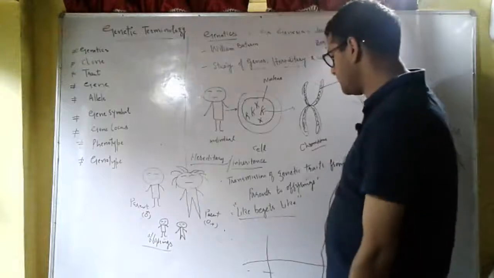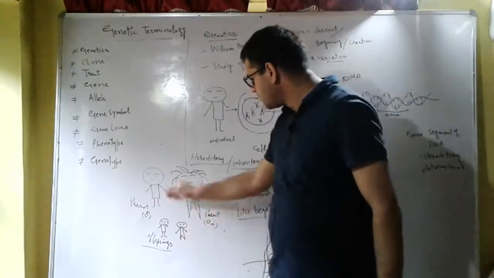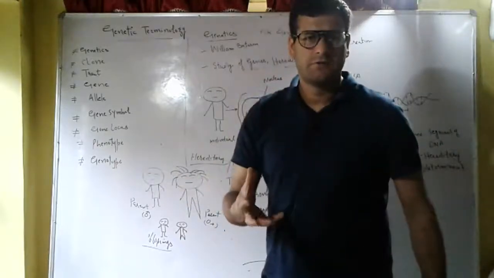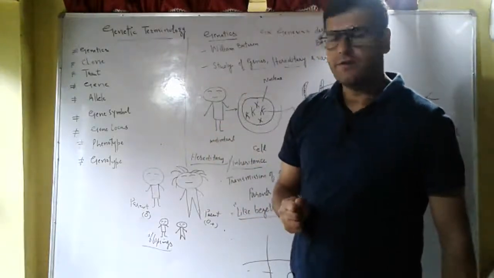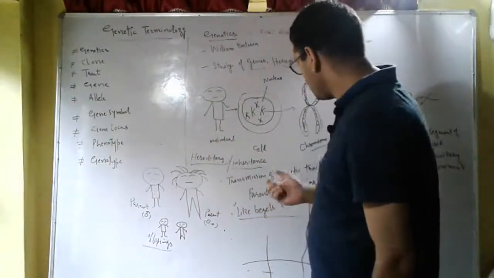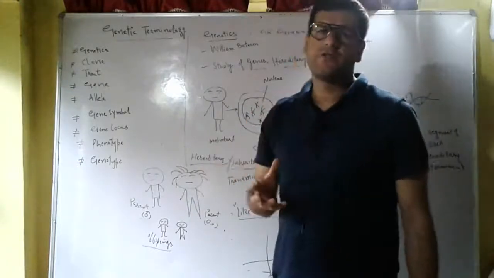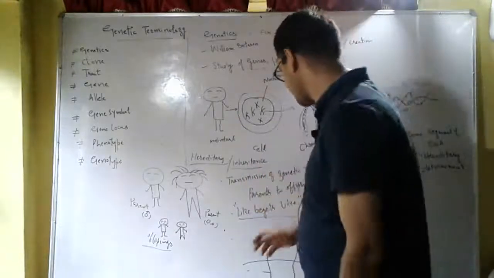Then we have, although the children are a little bit similar to their parents, they are also different from their parents, and this difference is known as variation. So what do you mean by variation? Variation is simply the differences shown by the offsprings of the same parent. That is known as variation.